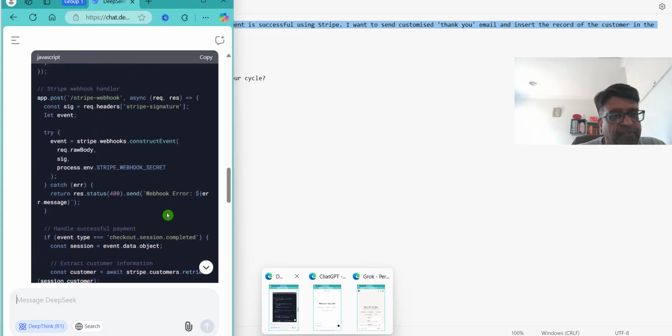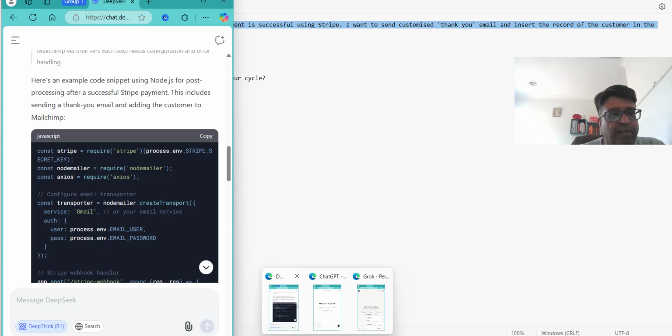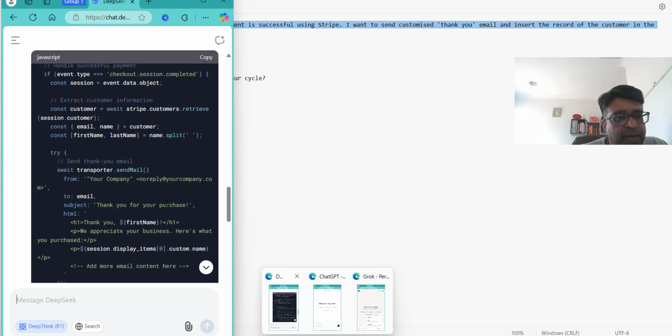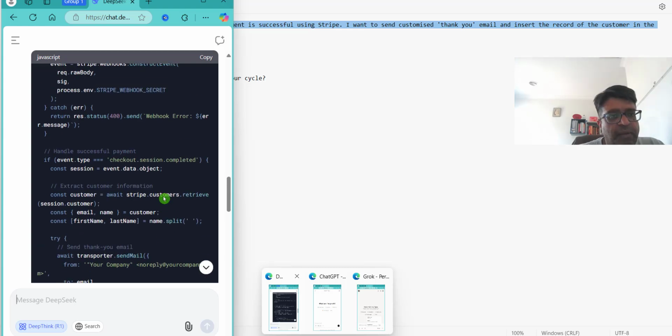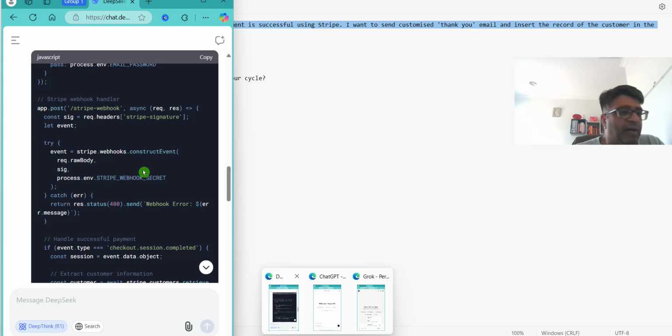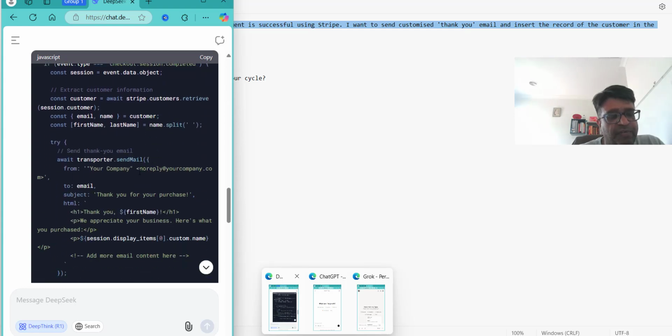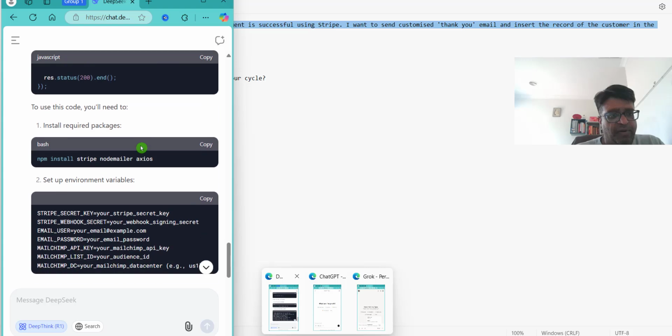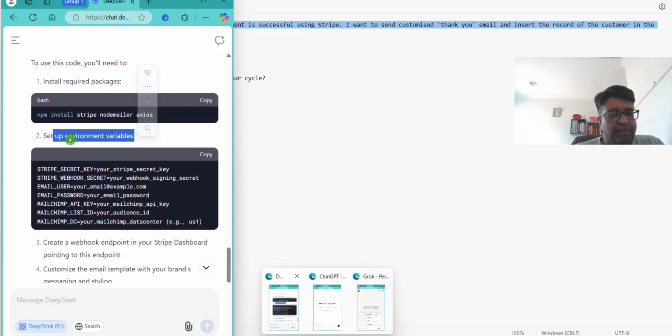I'm pretty impressed. Sounds like it has covered both functionalities, handling the payment processing and making an entry in MailChimp. Security is generally omitted or missed out by most people, and I'm glad that it has given due consideration to security, because I can see here it is trying to get the information from an environment file, the .env file, and it is giving clear instructions to set up the environment variables.